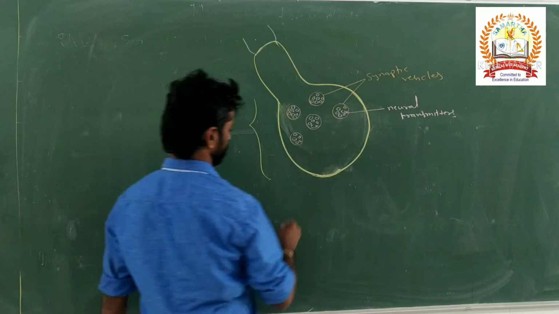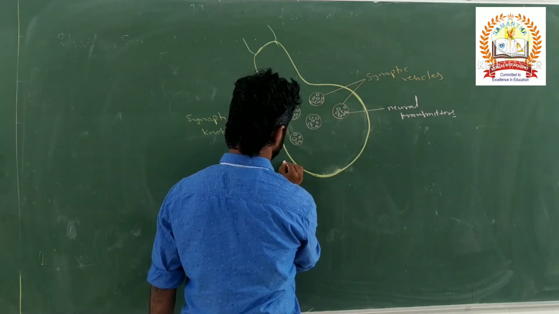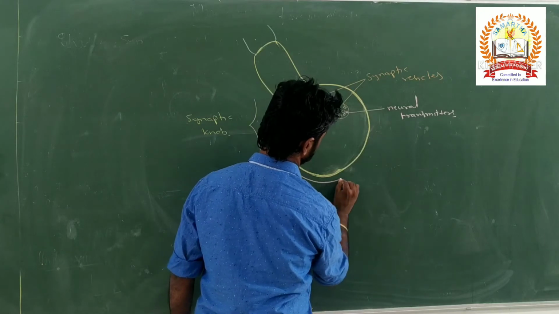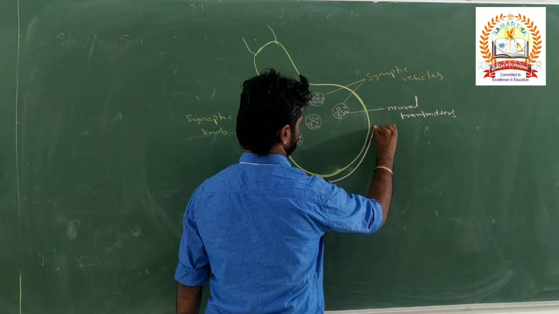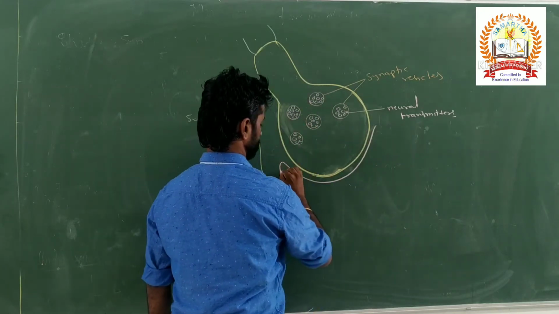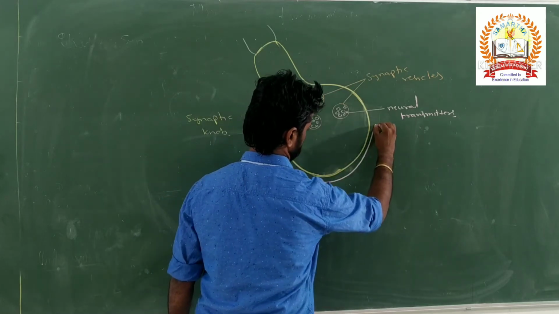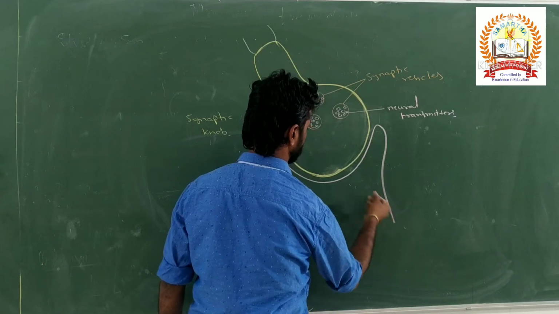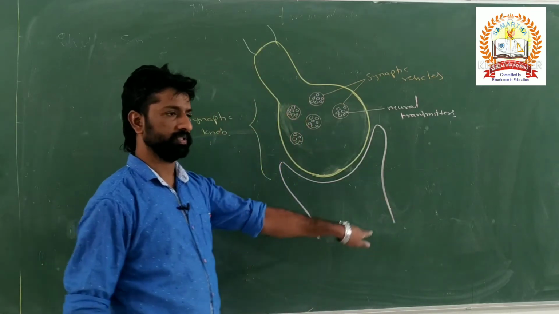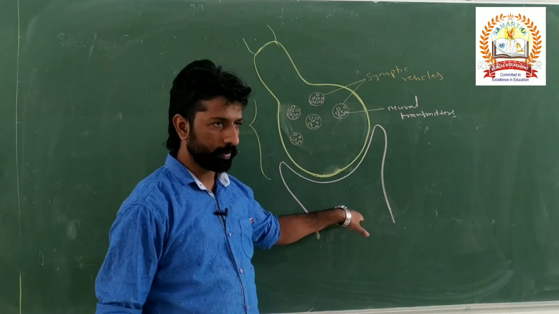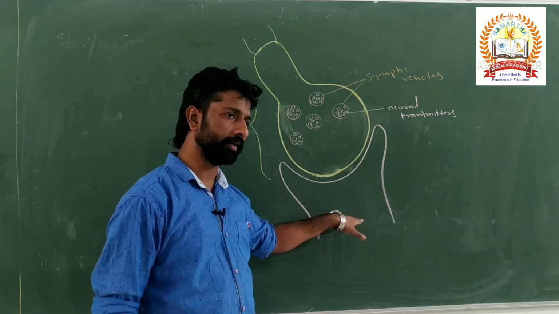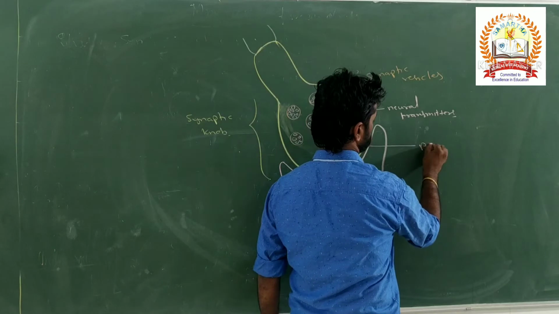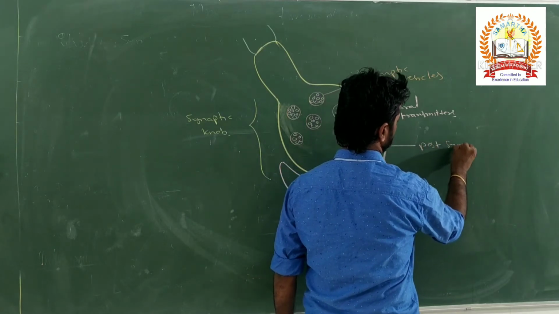Next, such neural transmitters are released into the gap between the synaptic knob of one neuron and the dendrite of another neuron. This is the postsynaptic membrane, nothing but the dendrite of the other neuron.